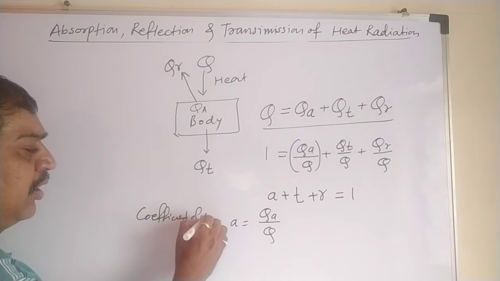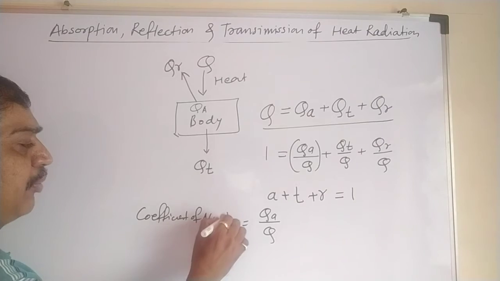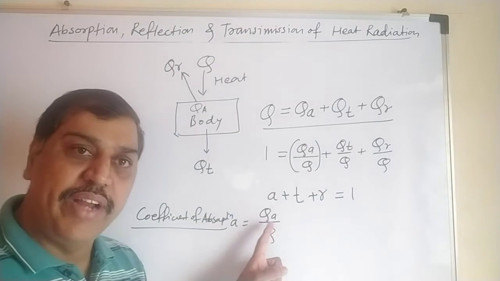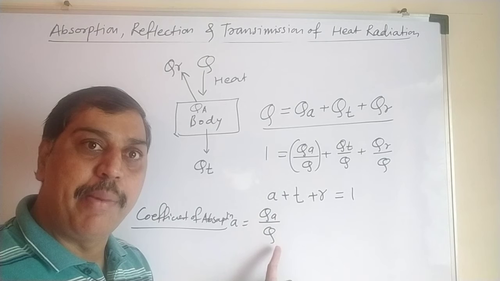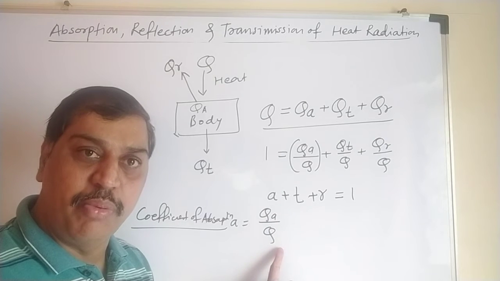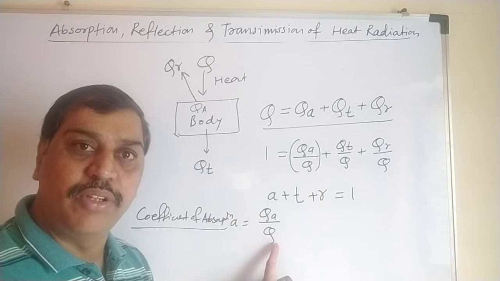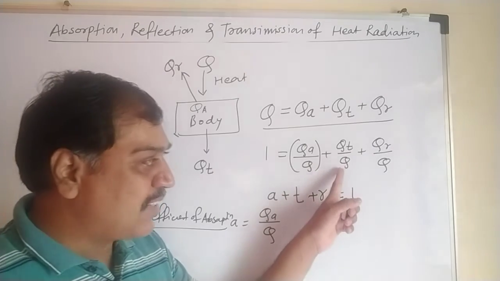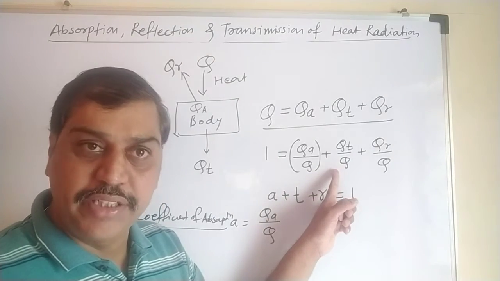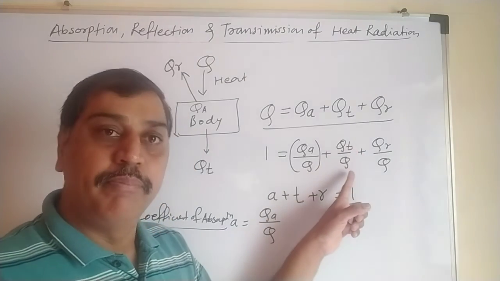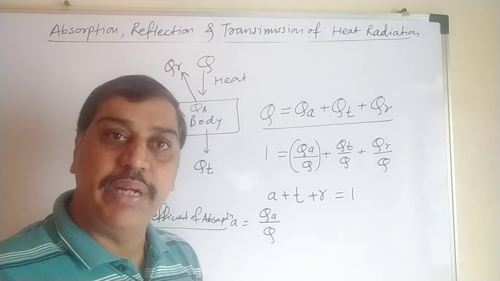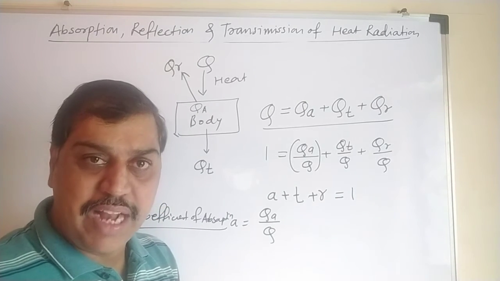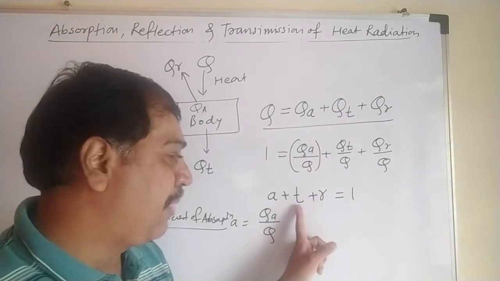This coefficient of absorption is the ratio of the amount of heat radiation absorbed to the amount of heat radiation incident on a body, and it is always constant. That constant is said to be the coefficient of absorption. Similarly, what is the coefficient of transmission? The amount of heat radiation transmitted divided by the amount of heat radiation incident on that body gives the coefficient of transmission, represented by T here.